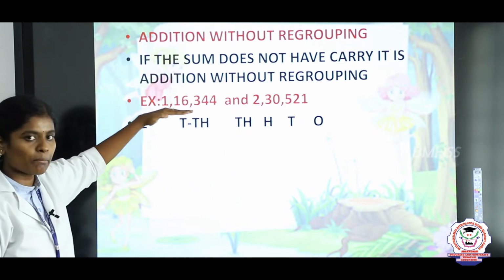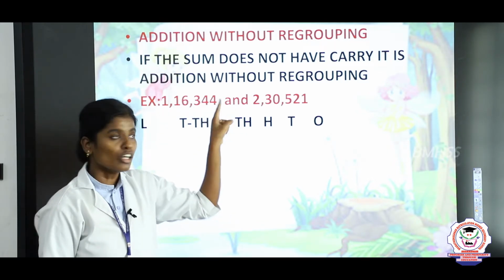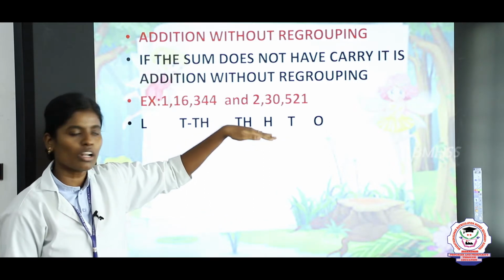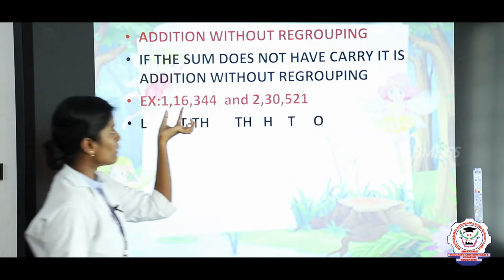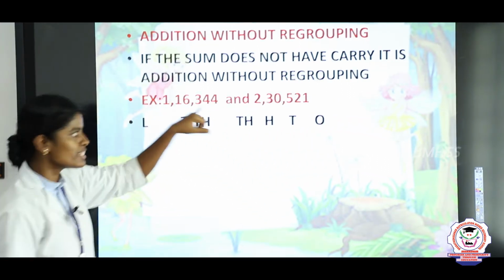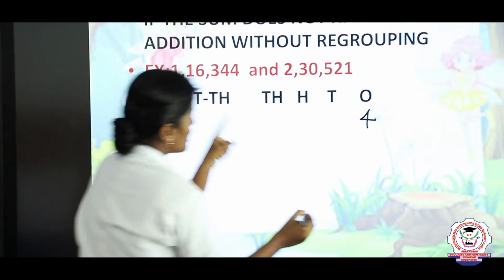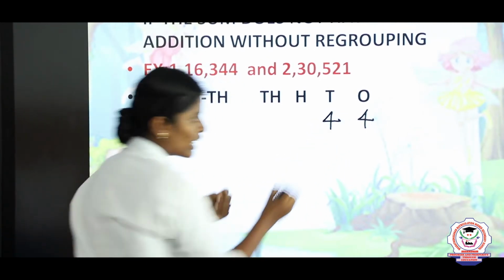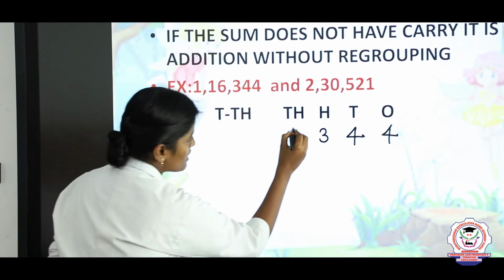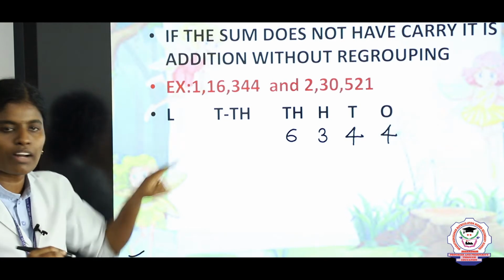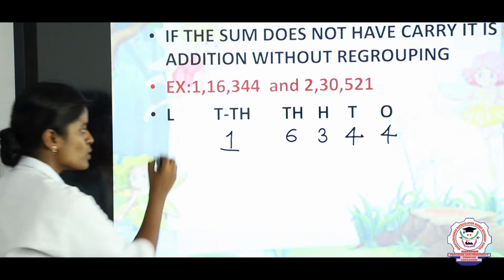Here we are given one example, two larger numbers: 1,16,344 and 2,30,521. Now we are going to arrange them column-wise. The first number is 1,16,344. What is the ones place value here? The ones place value is 4. The tens place value is 4. The hundreds place value is 3. The thousands place value is 6. Manimoran, what is the ten thousands place value? The ten thousands place value is 1. And finally the lakh place value is 1.